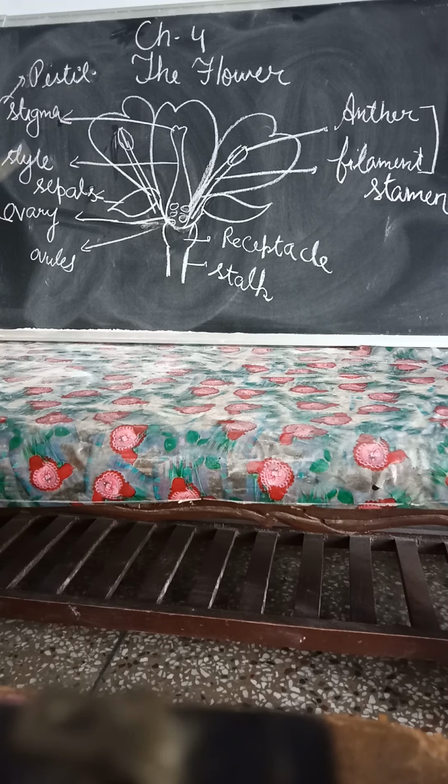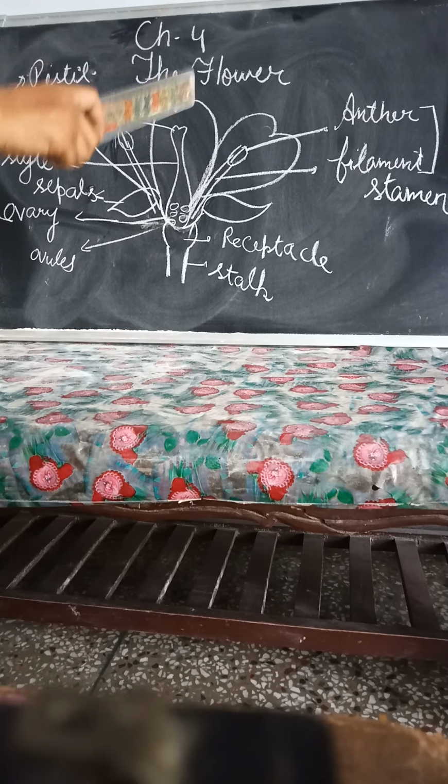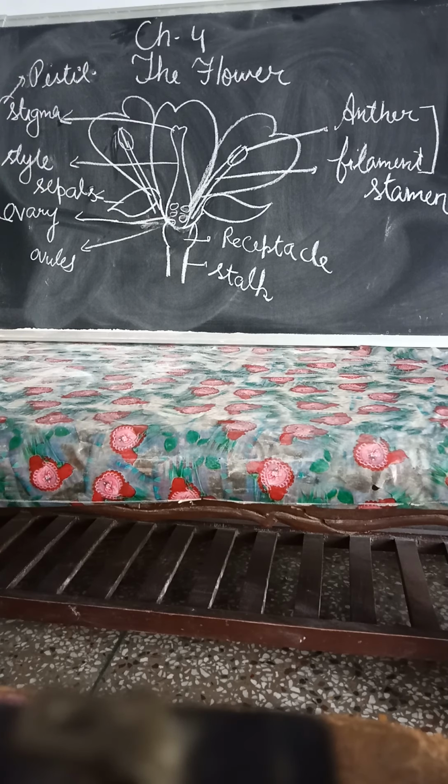If a flower has all four whorls, it is called a complete flower, or perfect flower. If any one floral structure is missing, meaning any whorl is missing, it is called an incomplete or imperfect flower.